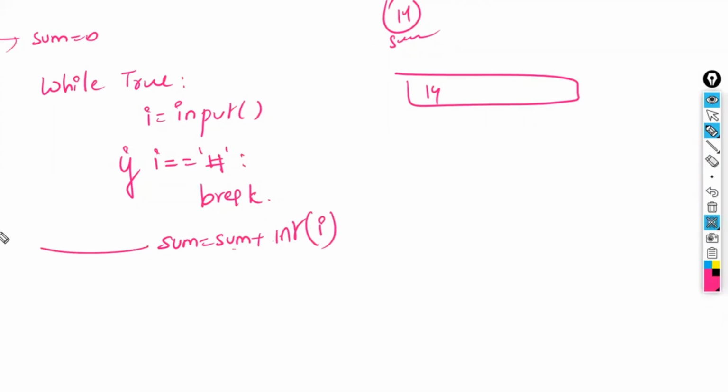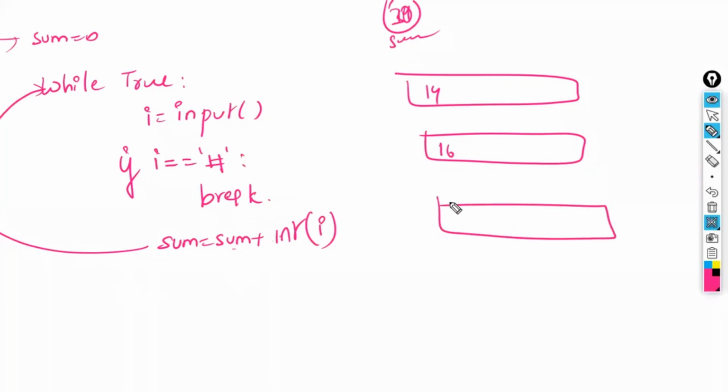Now from here, where will it go? Again back to here. Now again, one more rectangular box. Now I'm entering 16. Is 16 equal to hash? No. Now sum is equal to, already sum is 14, 14 plus int of I, which is 16. 14 plus 16. Now the sum is 30. Now again, it will come back here. Again, it will show the rectangular box. Now I'm entering 10. Now is 10 equal to hash? No. Sum is equal to 30 plus 10, which is 40.